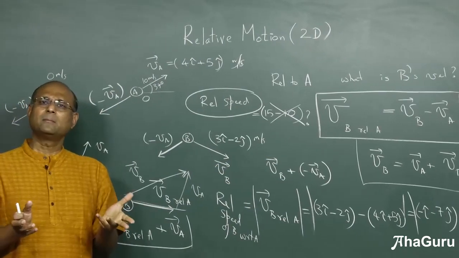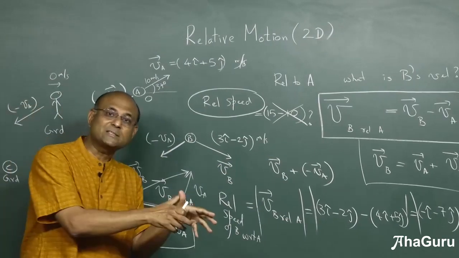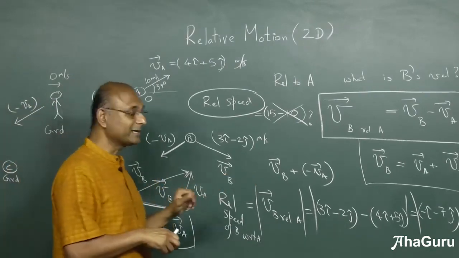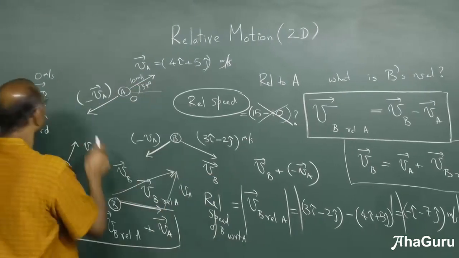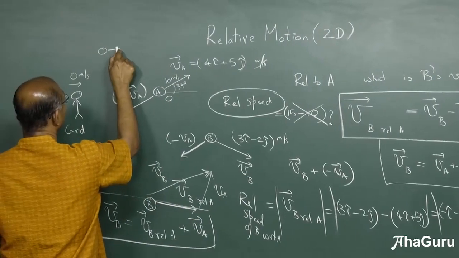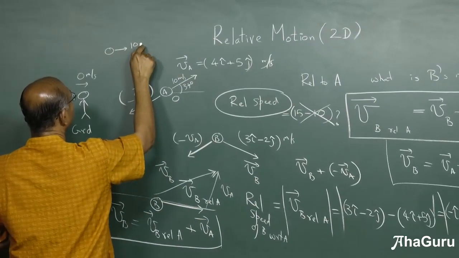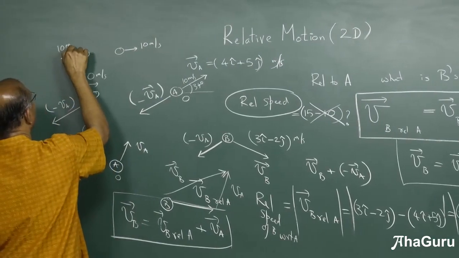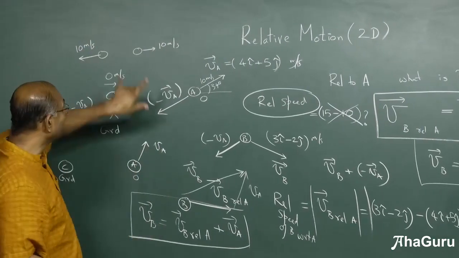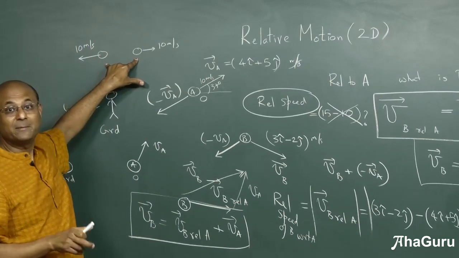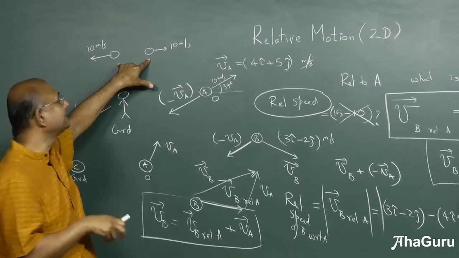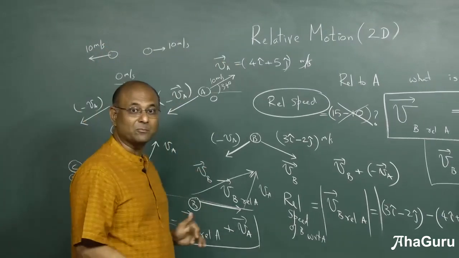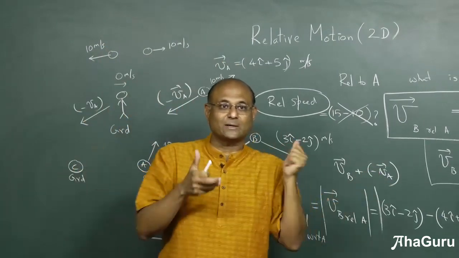Why? Because when you add a velocity to an object, you must add the same velocity to everybody. Now let us try to understand why you can't do that with speeds. If I take this object moving at 10 meters per second and this object moving in the opposite direction at 10 meters per second, what is the relative speed? It is going to be 20 meters per second. You can see that because if this guy goes 10, this guy goes 10, the distance is doubling up. It's almost like 10 plus 10, 20. So that's what is happening.